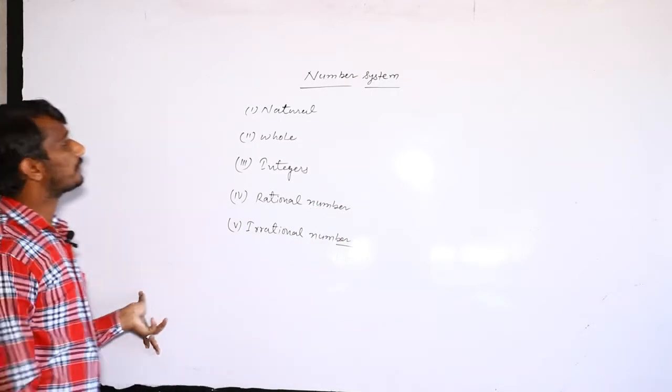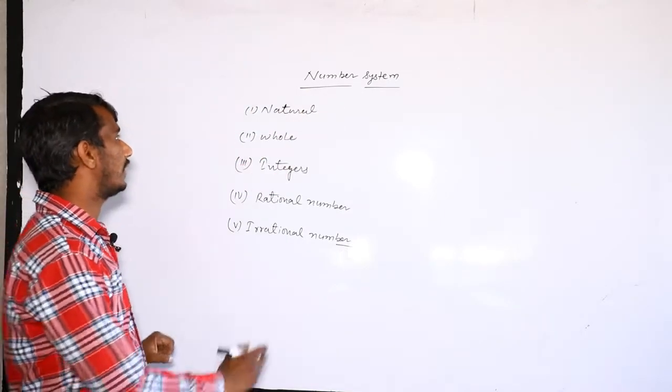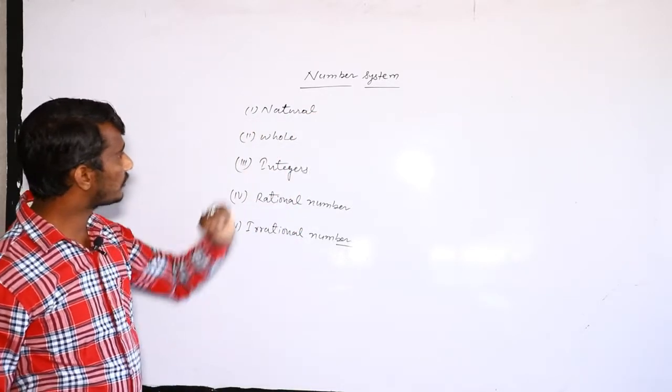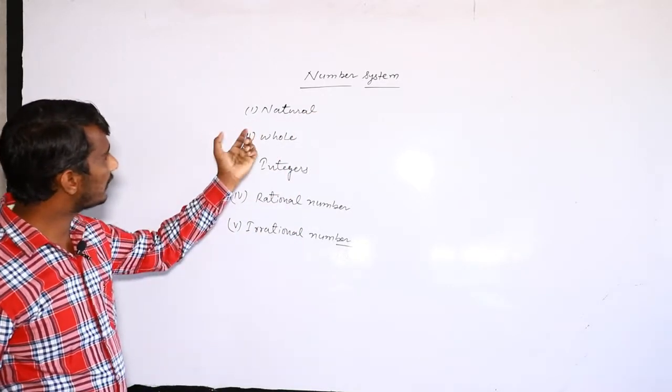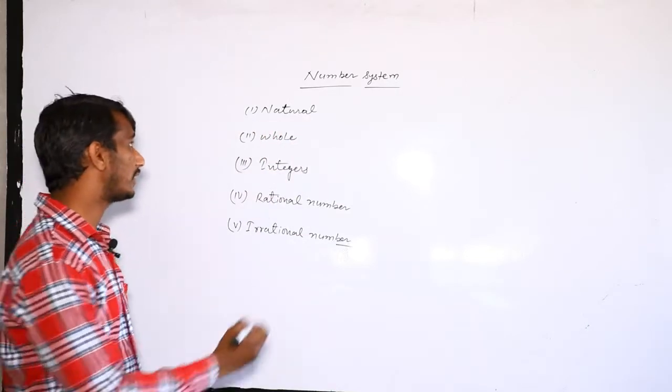So first we define the definition of natural number, and I hope you know it very well. Again, remember it, memorize it. What is the definition of natural number?